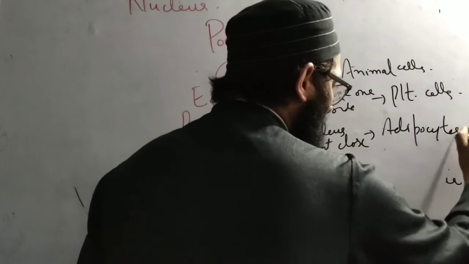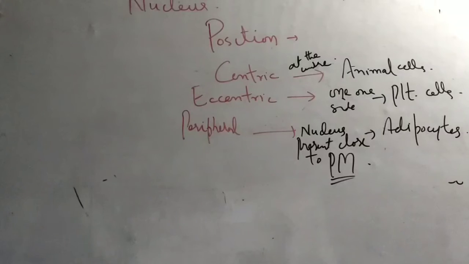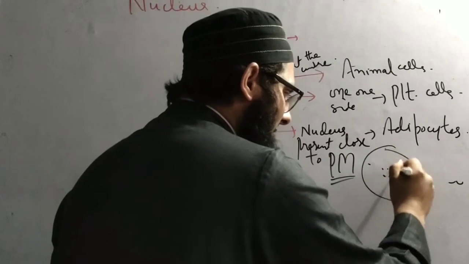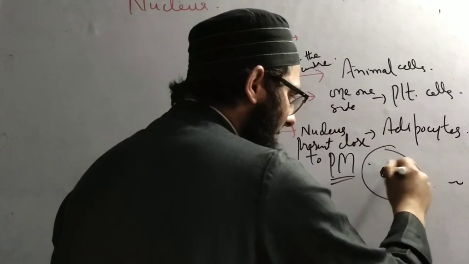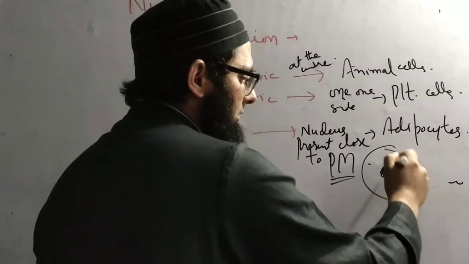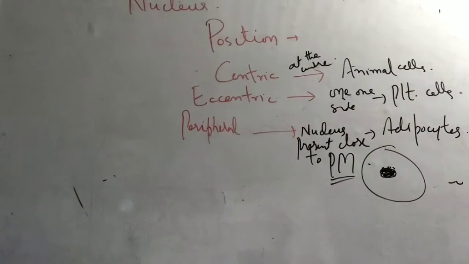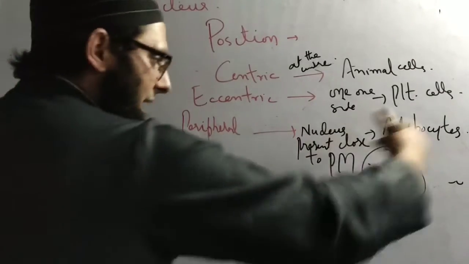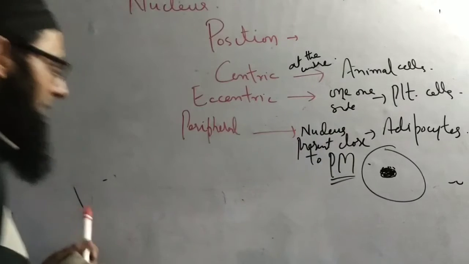Adipocytes are cells which store fats. What is present in the middle? The middle is a large fat droplet. Fat droplets are present in the middle, so the central part is occupied by it. So this nucleus has been pushed towards the plasma membrane.